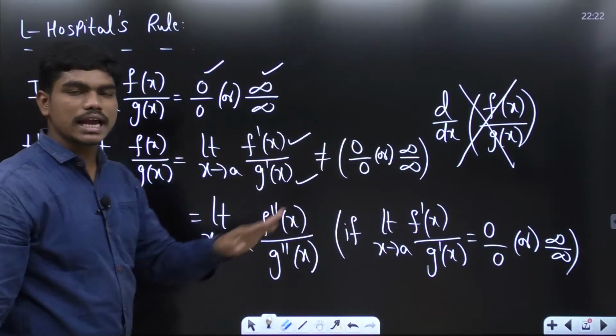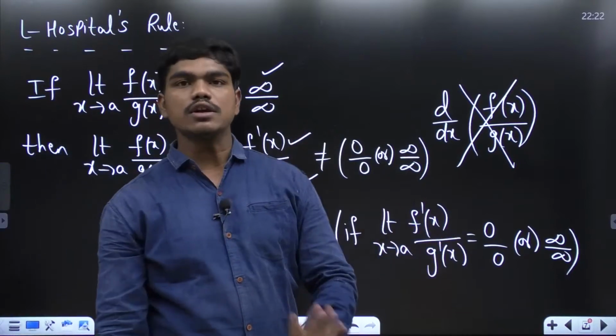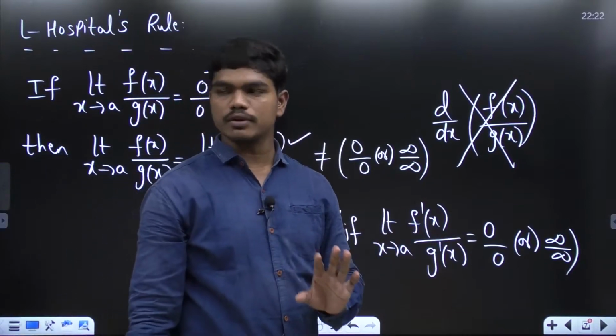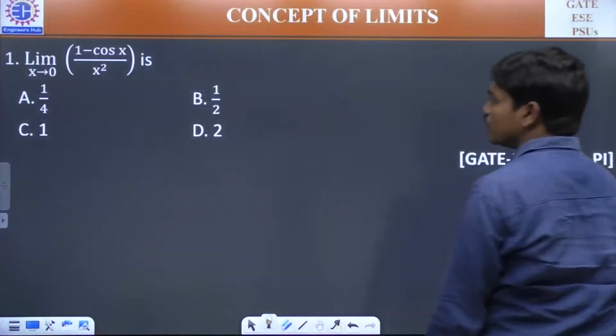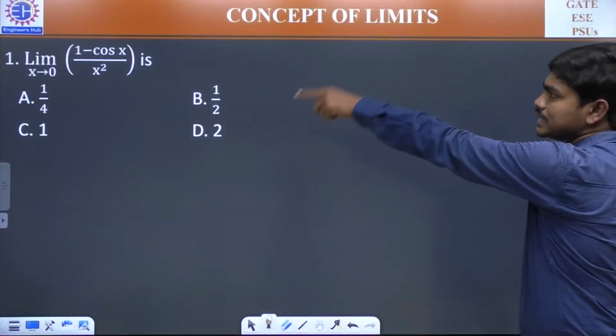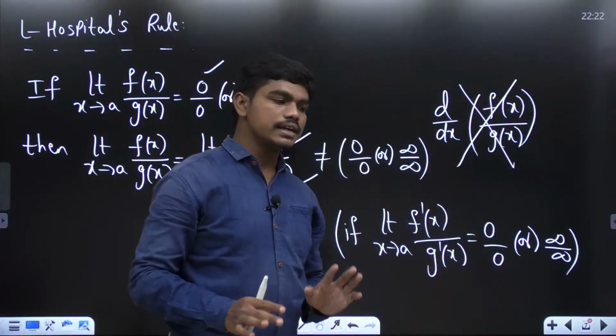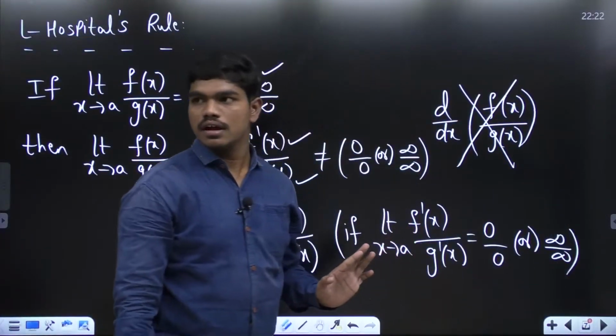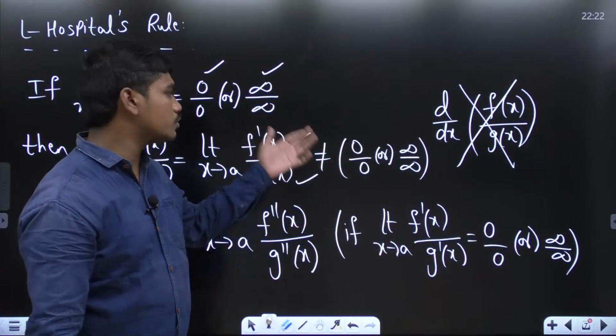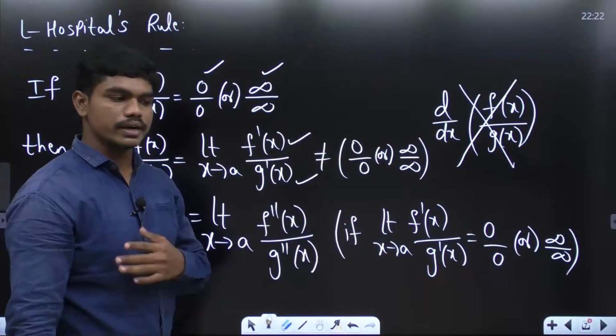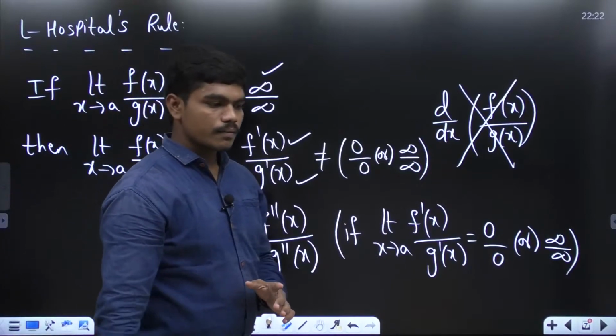Examples, I have put some 20 previous questions which include all these concepts, so please don't worry about examples. For your hint, I am giving you one example here which you will get in 0 by 0 form if you substitute. Anyhow, we'll go to the problems in a short time, but don't worry, I have made good questions. Of course, those are previous GATE questions, but we put good questions on slides so that our concepts will be clear. Okay, can I move ahead?